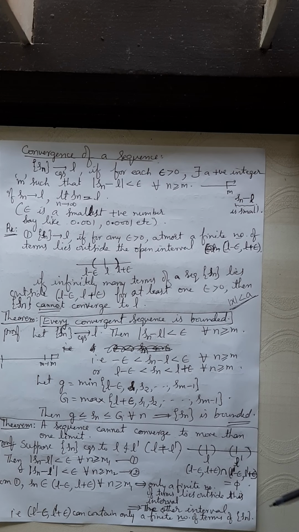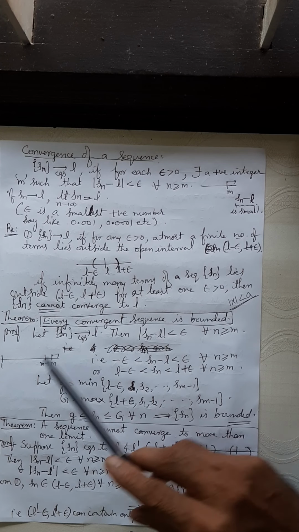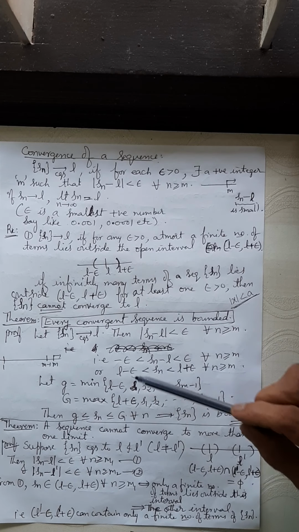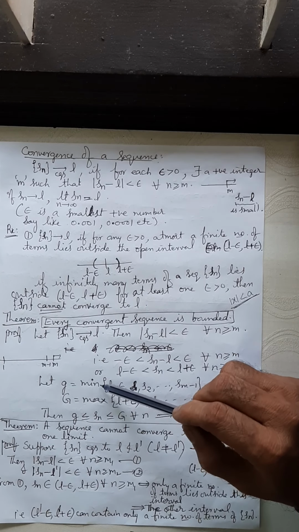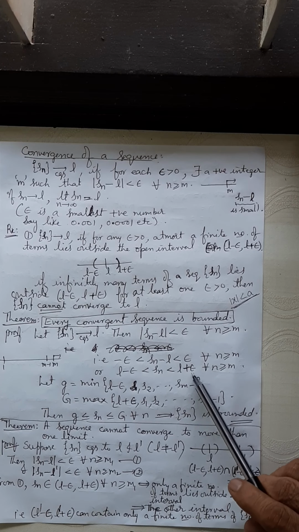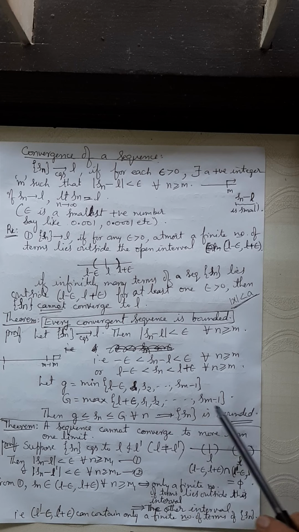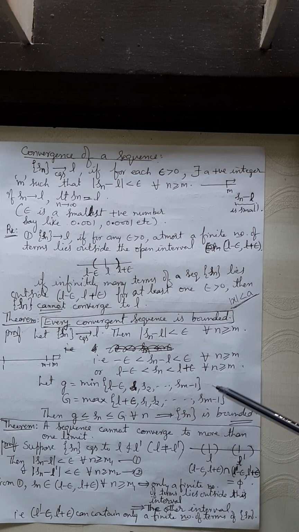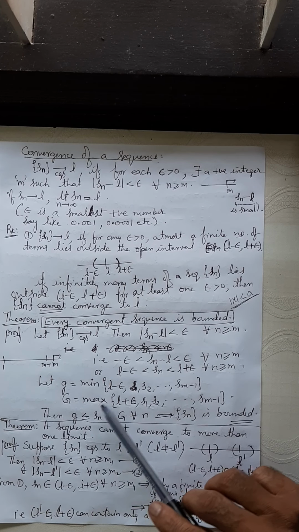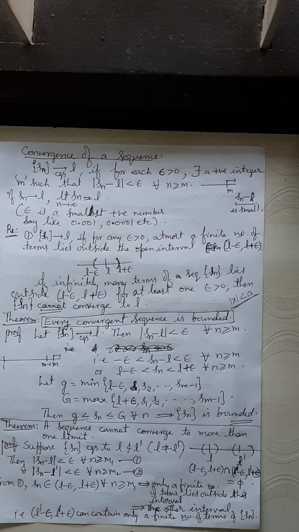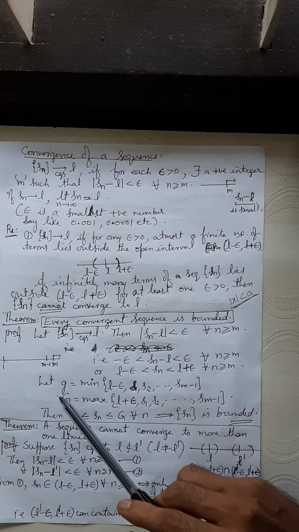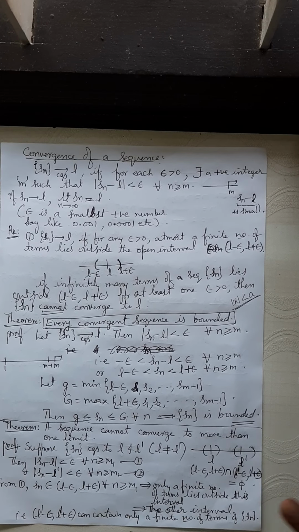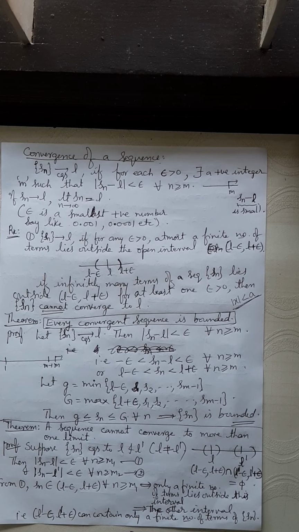So the first m minus 1 values, S1, S2, up to Sm minus 1, are there. These are already to the left. Among these, the smallest, the minimum, is taken as g, and L plus epsilon is to the right. If the first m minus 1 values contain a larger value, you take the maximum of all the values here and call it G. Hence, every term will lie between small g and capital G. The sequence is bounded above and bounded below, and hence it is bounded. Is that clear?